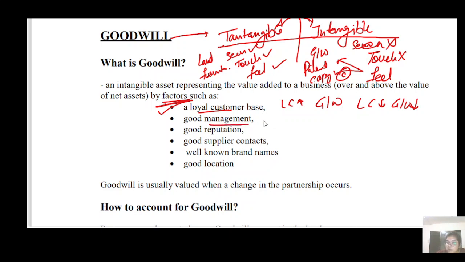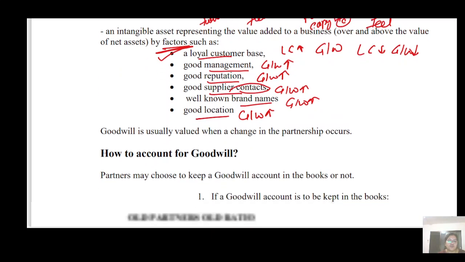If you have good management, obviously your goodwill will increase. If you have a good reputation in the market, your goodwill will increase. If you have a good supplier, your goodwill will increase, and if you fulfill the supplier contract, obviously your goodwill will increase. Okay, a well-known brand name means you have a good reputation in the market. Good location also helps to increase your goodwill. So these are the factors which affect anyone's business goodwill.